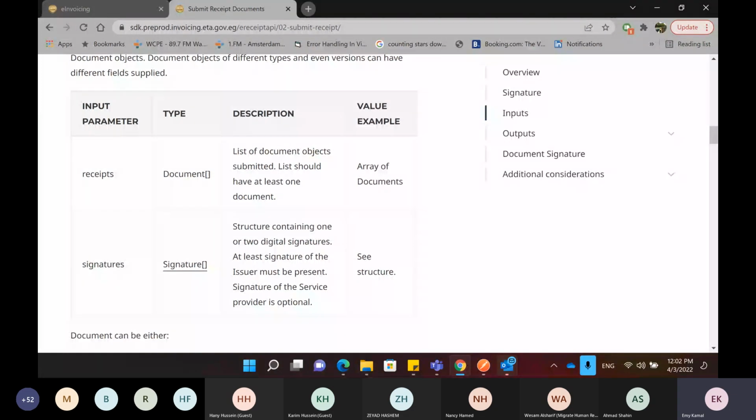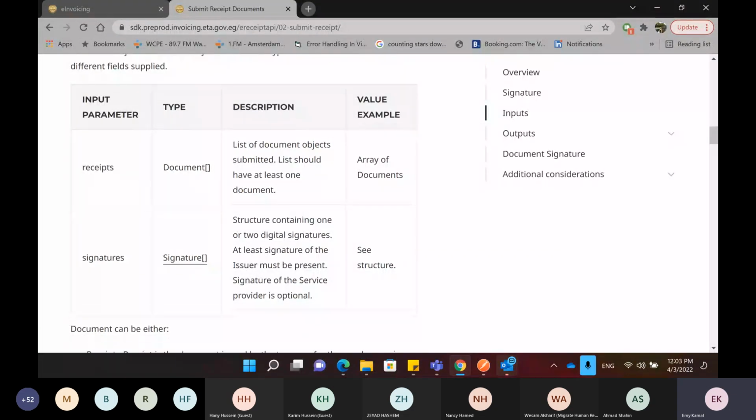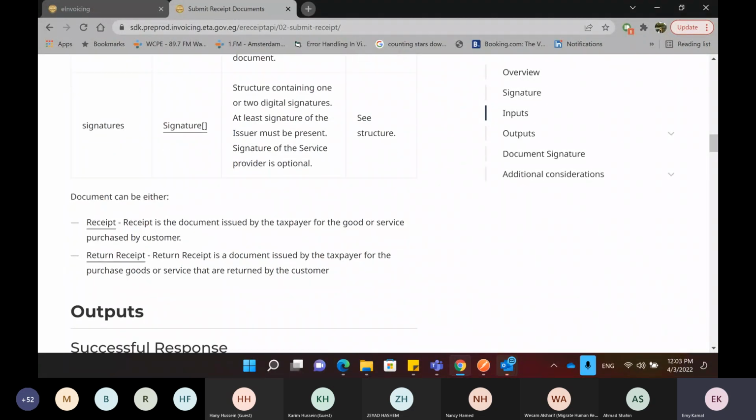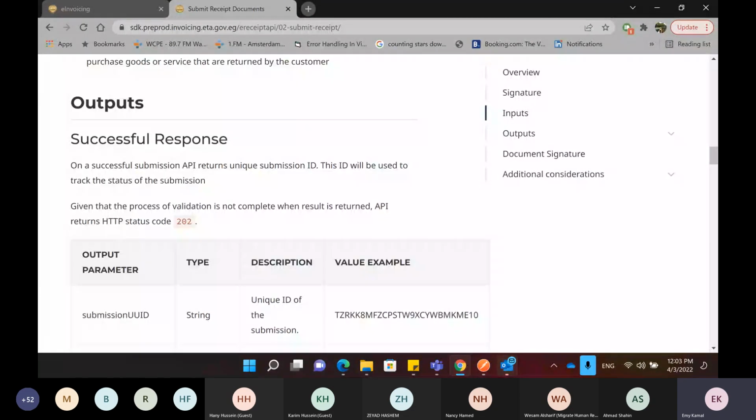And the second part is the signature. This part is not included with us for now, so you don't have to add the signature. Basically, this is a digital signature that you need to include with your submission, but as I said, this is not necessary to do for now. So all you can do is just add the list of receipts that you want to submit. And of course, the receipt can be either a sales receipt or a return receipt. Within the same submission, it doesn't have to be of a specific type.